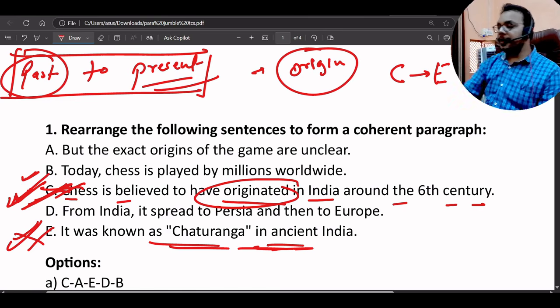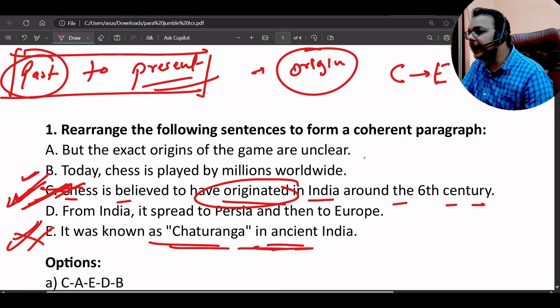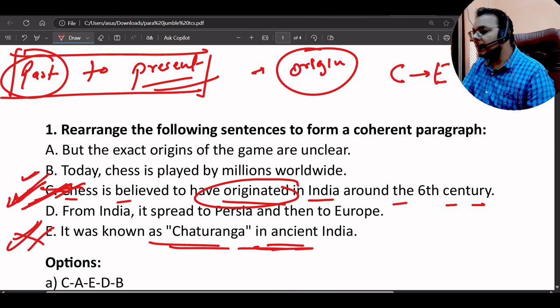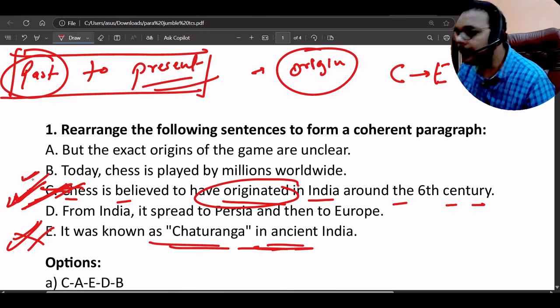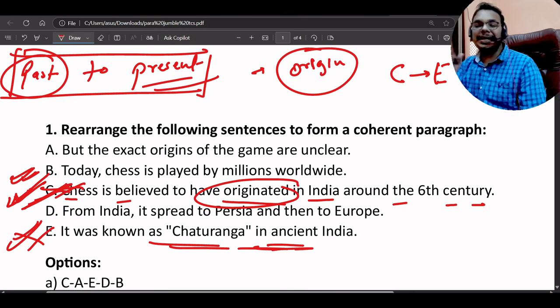Now we have three sentences. But the exact origin of the game is unclear. Today, chess is played by millions worldwide. From India, it spread to Persia and then to Europe. Now think about it. Today, chess is played by millions worldwide.